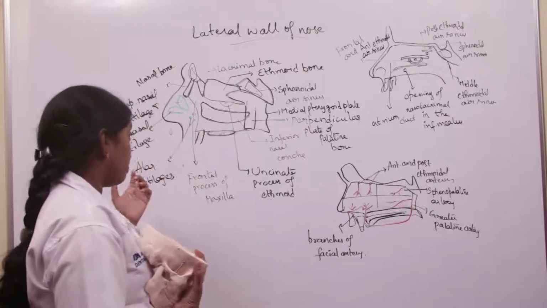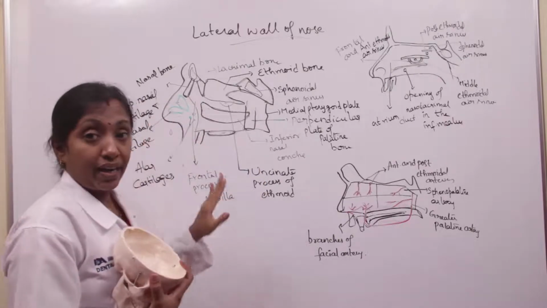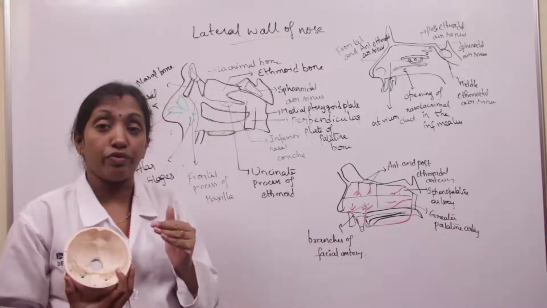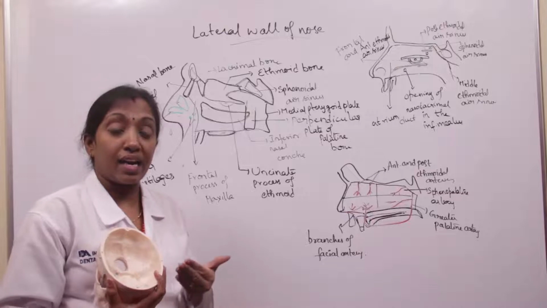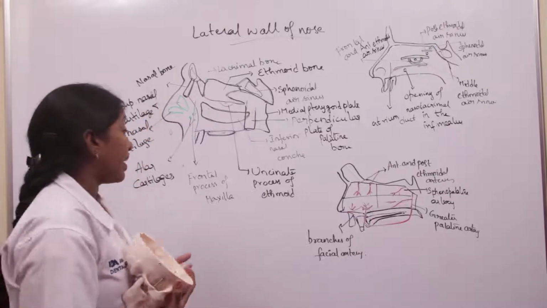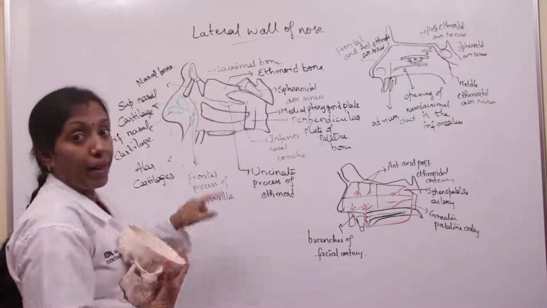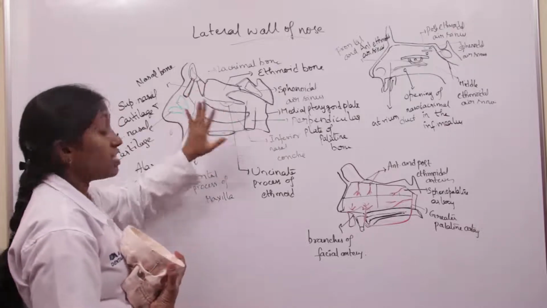The lateral wall of the nose consists of three parts: bony part, cartilaginous part, and cuticular part. Like the medial wall of the septum, the bony part is formed by overall 7 bones.